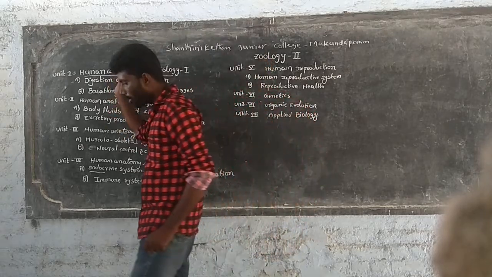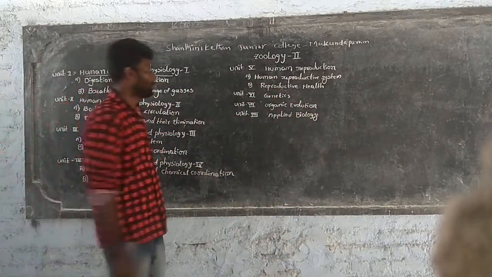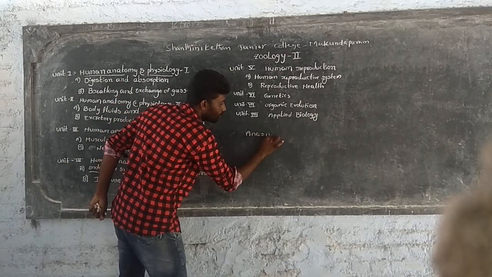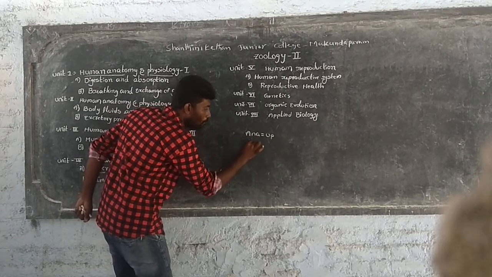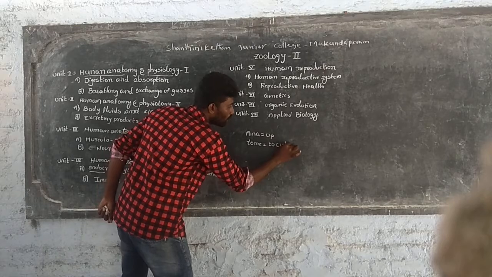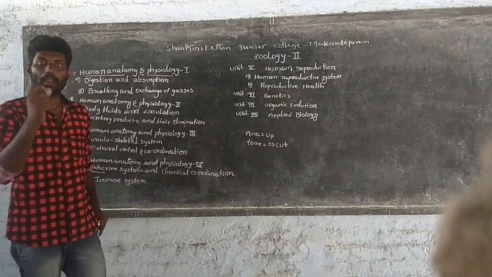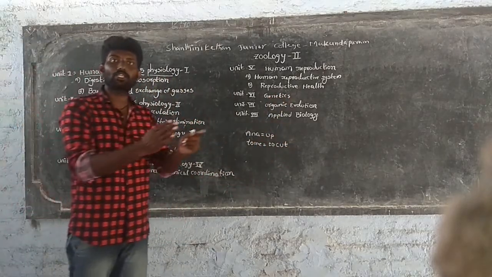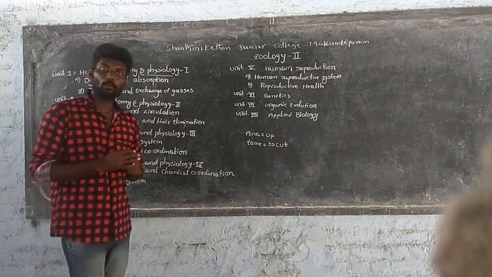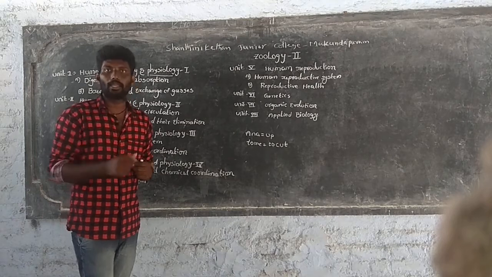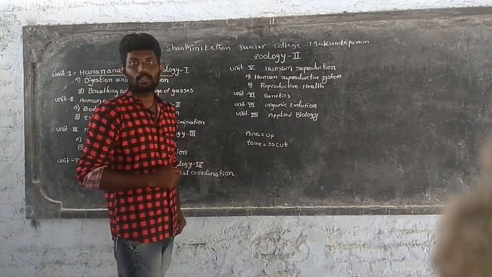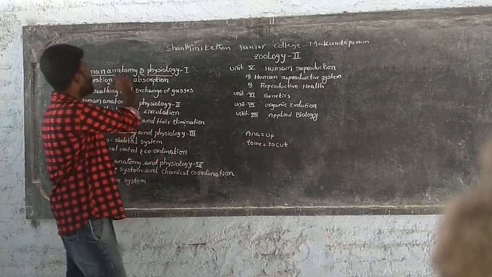Human anatomy: ana means up, and tome means to cut. So the definition of human anatomy is the dissection of human body parts in an orderly way, and the study of the structure of body parts in this process is known as human anatomy.